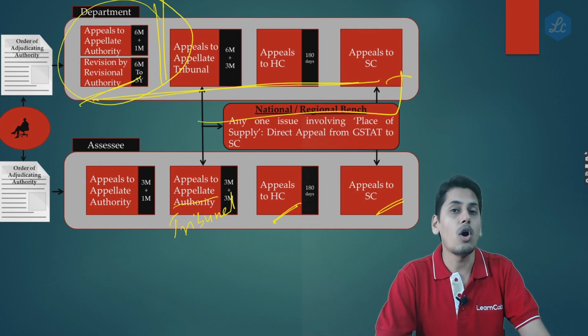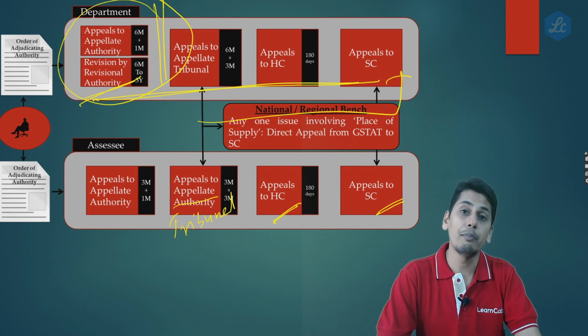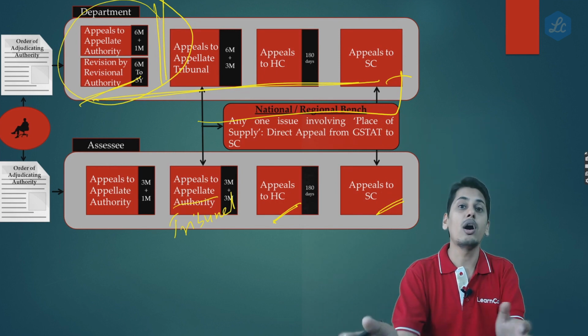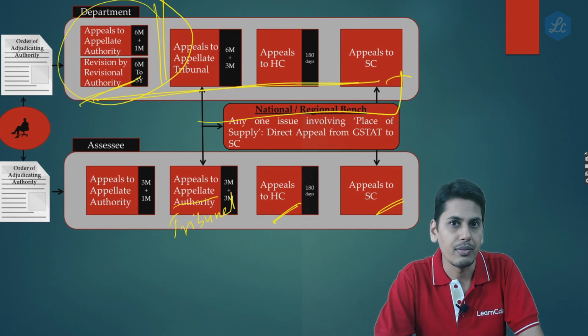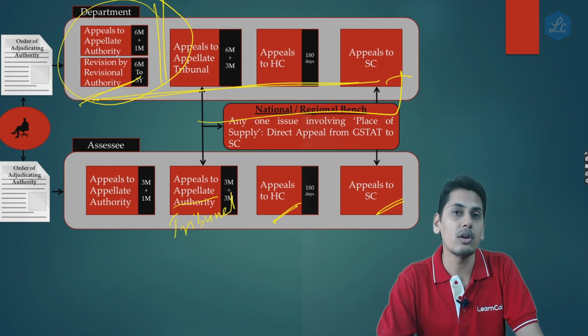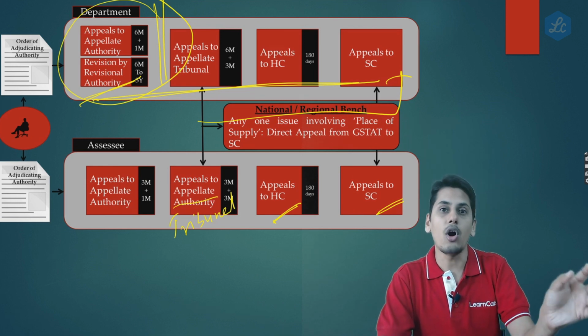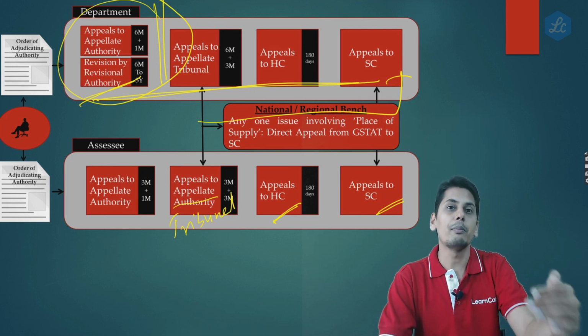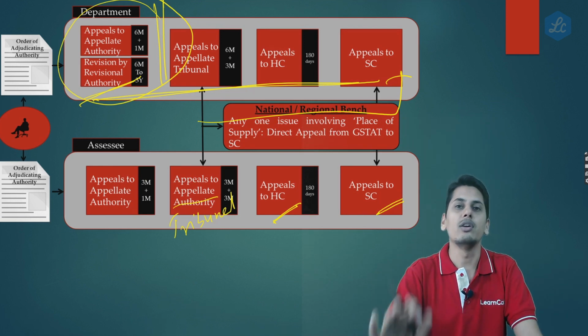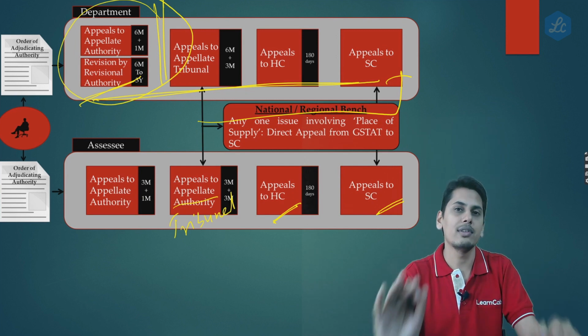Friends, it could also be a case that the department is again agitated by the order of the revisional authority. Against the order of the revisional authority, the department also can prefer an appeal to the appellate tribunal, then to the High Court and then to the Supreme Court. I'm sure you are now clear with this structure.